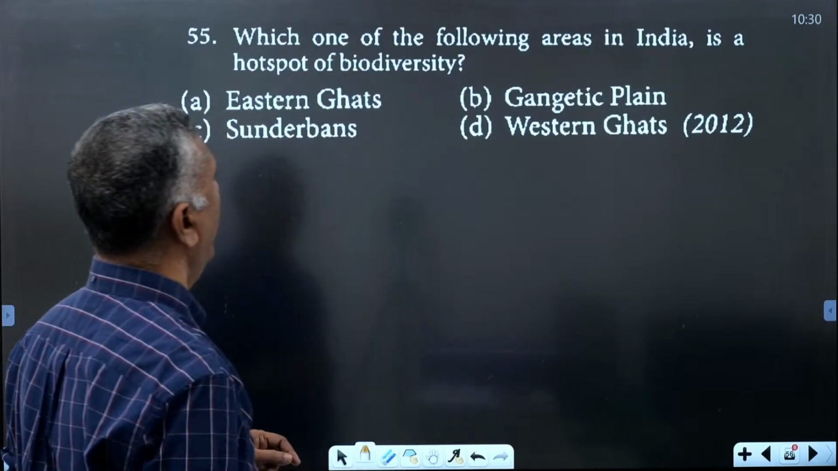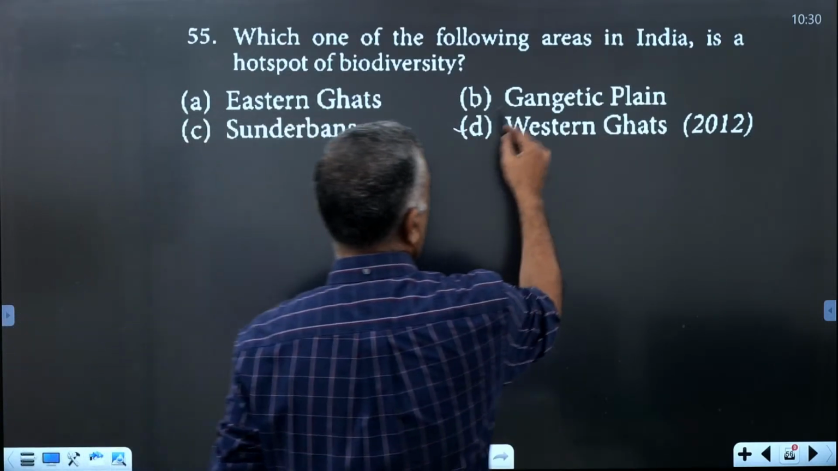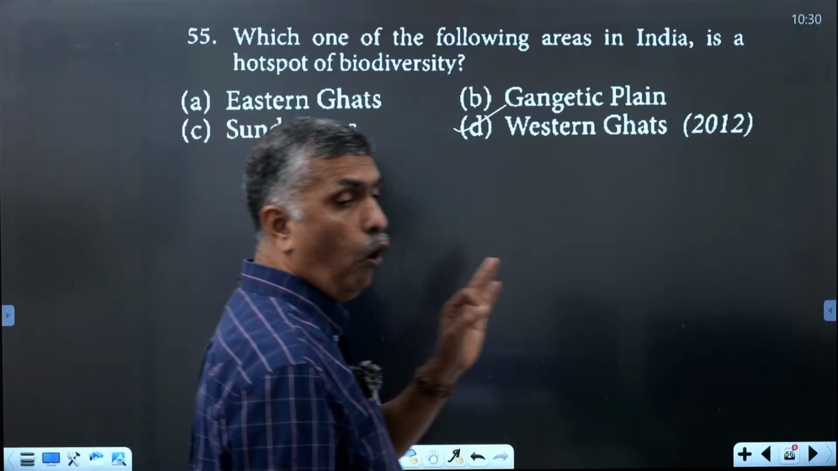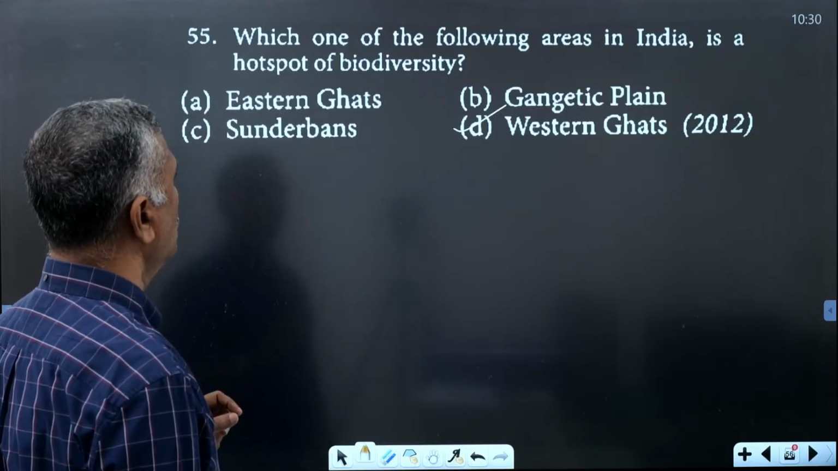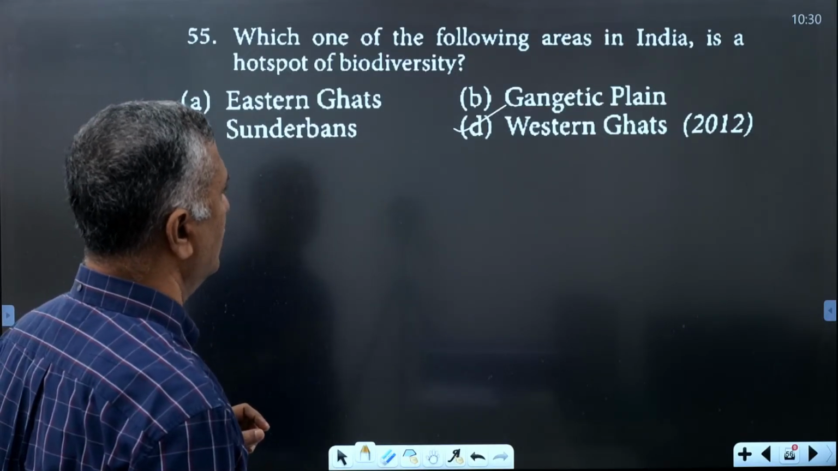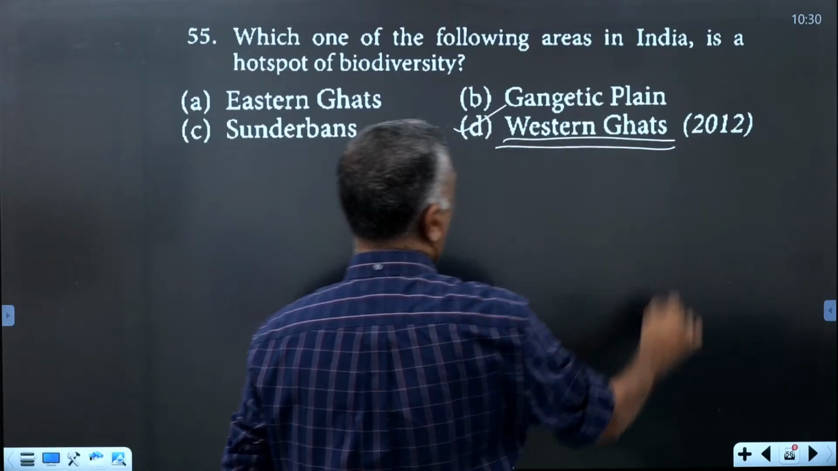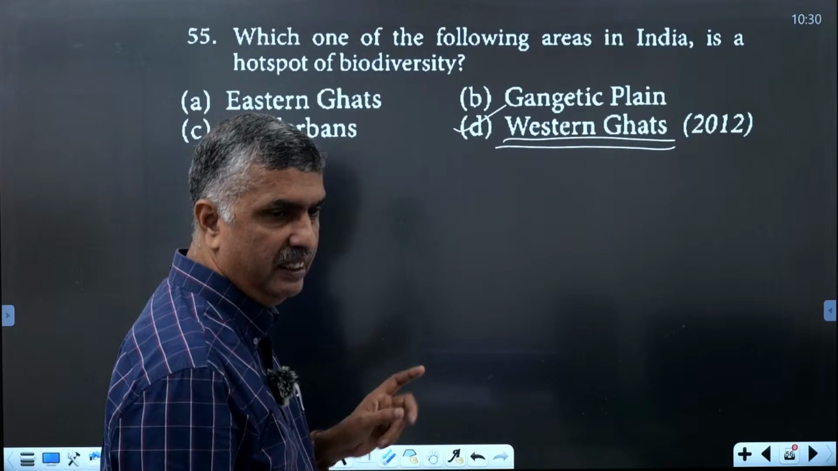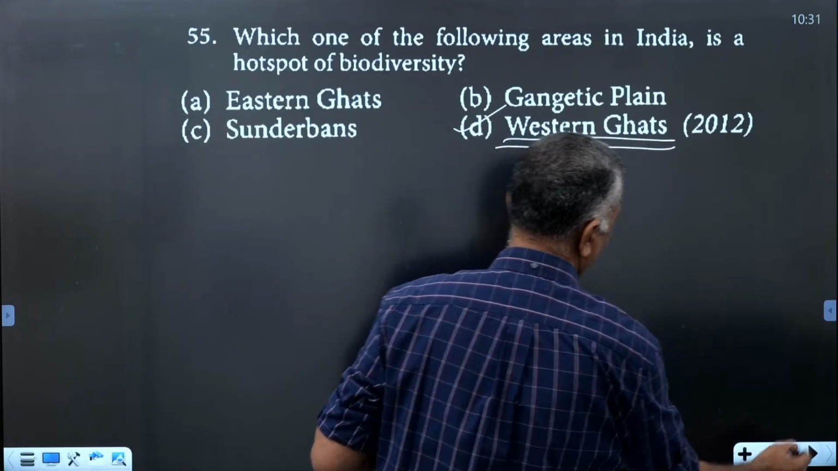Then next. Which one of the following areas in India is the hotspot of biodiversity? Western Ghats. Western Ghats and Sri Lanka, Indo-Burma and Himalayas are the three hotspots in India. Western Ghats is one among the hotspots, out of 34. In India there are three hotspots, and one of these is the Western Ghats.